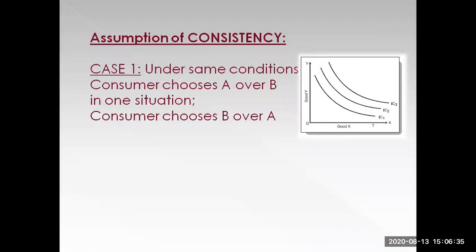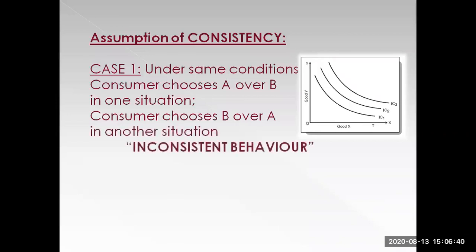So what you always need to keep in mind is, when the consumer is choosing A over B in one situation and choosing B over A in another situation, that is what essentially we mean by inconsistent behavior in economics. So in the example I was talking about, on one day you prefer coffee over chocolate, but the very next day you prefer chocolate over coffee. Your friend will try to understand which one you prefer over the other, and that's difficult. It essentially means that you're not consistent in your decisions.